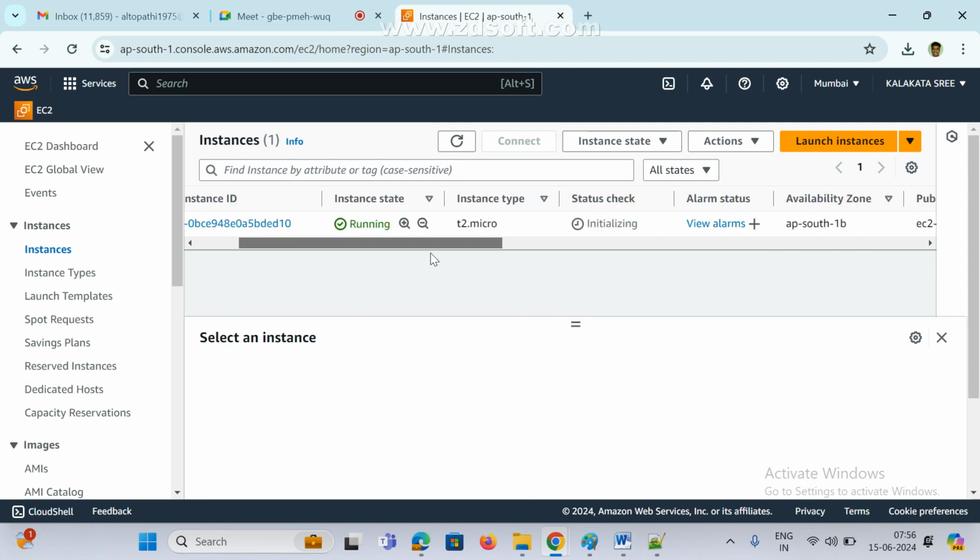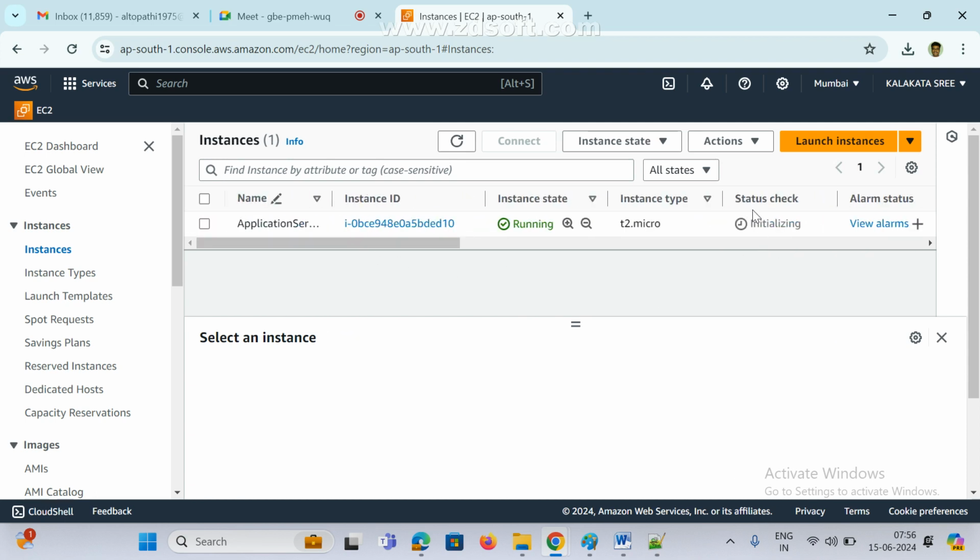Now we have to wait for the status check until the success message. You will get 2 by 2. 2 by 2 means it is checking hardware as well as software: whether hardware devices are properly working or not, and whether the software we selected is properly running or not.